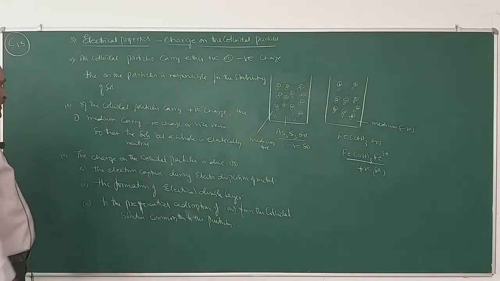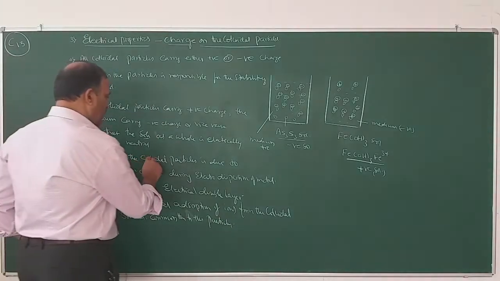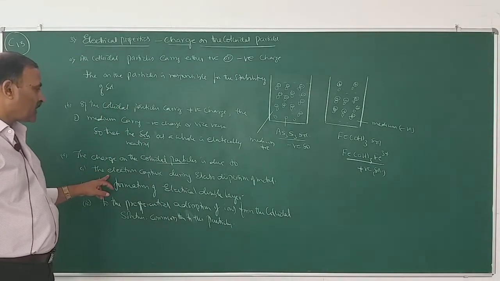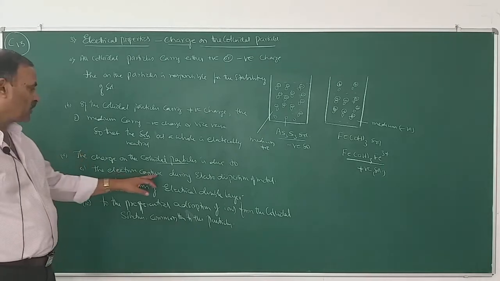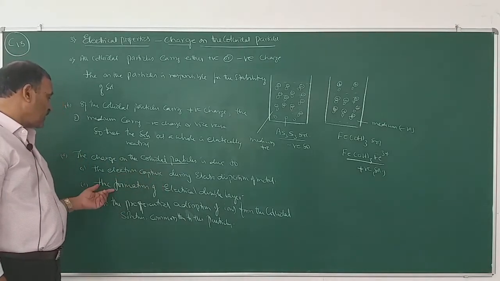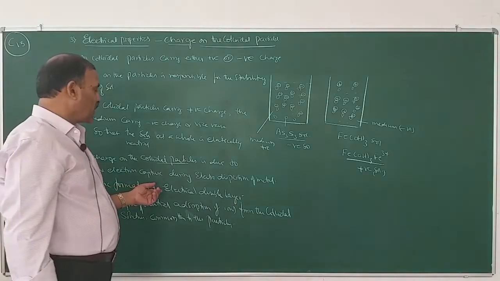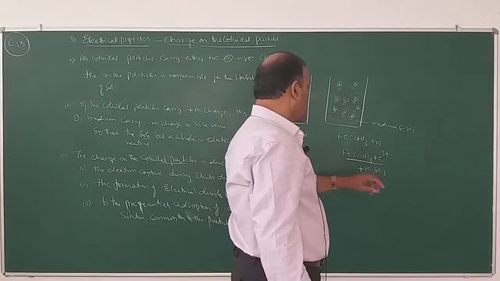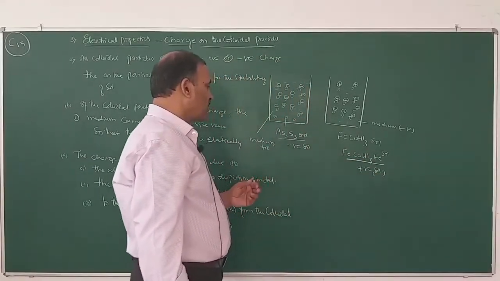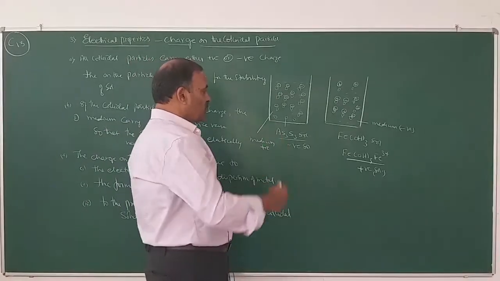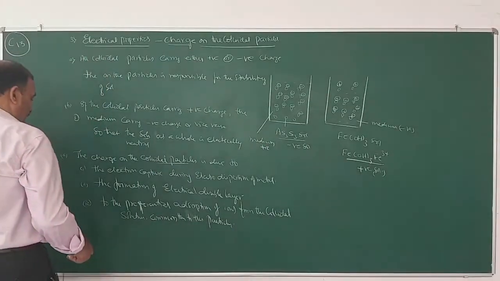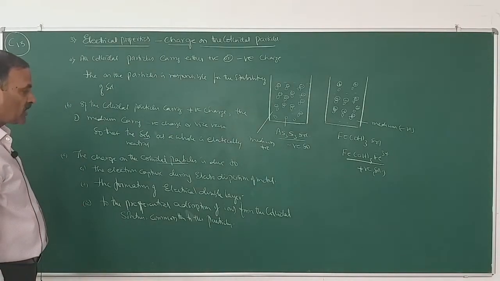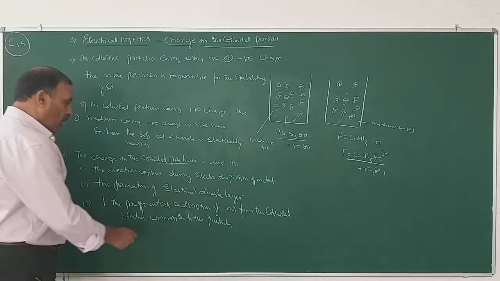So what is the meaning of this one? The charge on the colloidal particle is due to, number one, electron capture. If the atoms or molecules capture electrons, they are converted into negatively charged particles. Number two, due to formation of electrical double layer during the preferential adsorption, they will adsorb one type of ions, then the oppositely charged ions will get adsorbed.